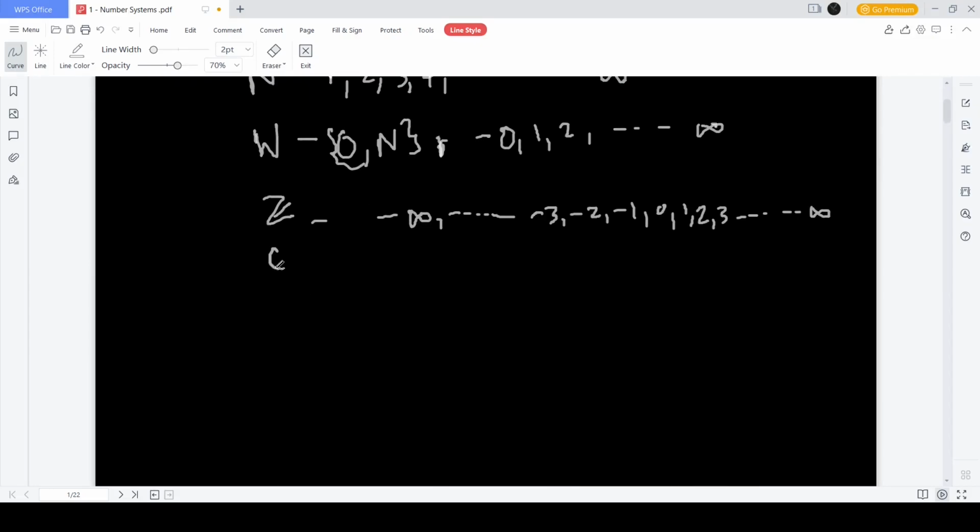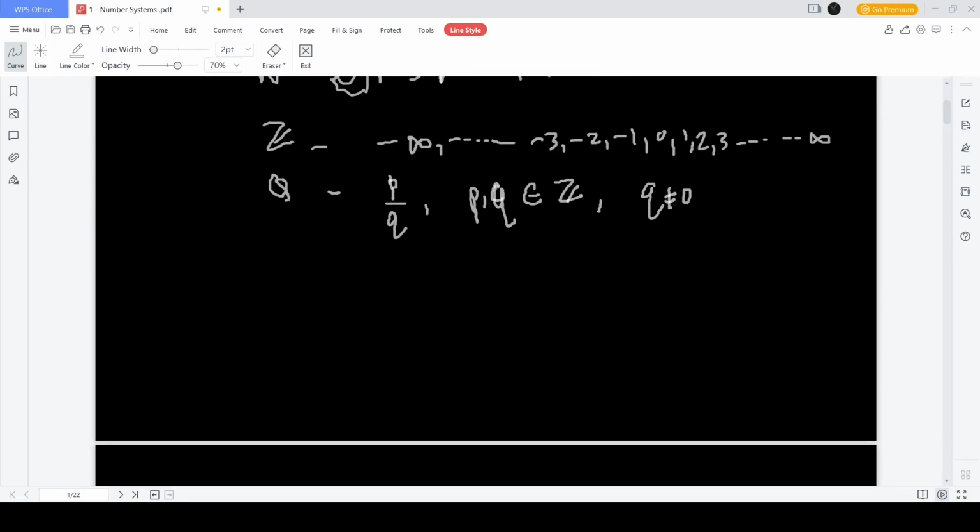Next, the bigger set is called rational numbers. These numbers are represented in the form p by q, where p and q are integers, and q not equal to 0. You guys might remember this. So any number that can be represented in the form p by q where p and q are integers and q not equal to 0 is called a rational number. In this there are two categories of numbers that fall. One is numbers that terminate and another is it can be non-terminating, but it should be recurring.